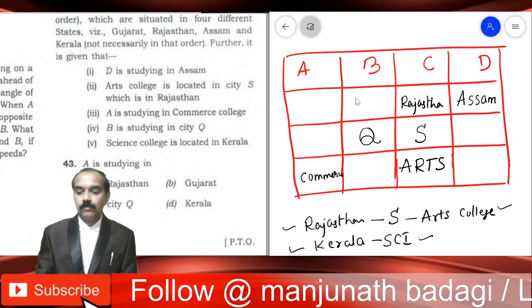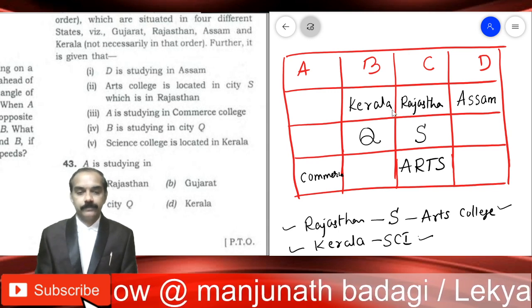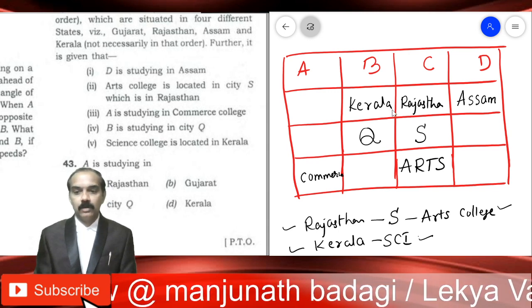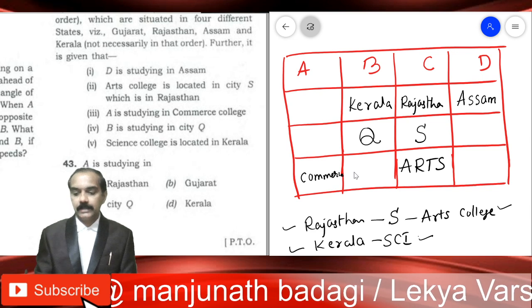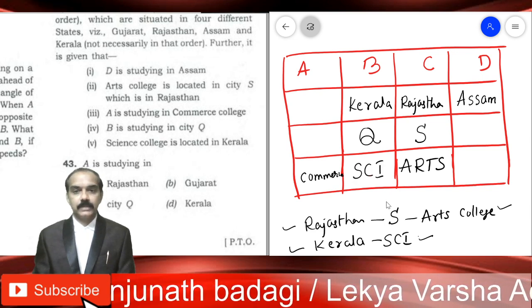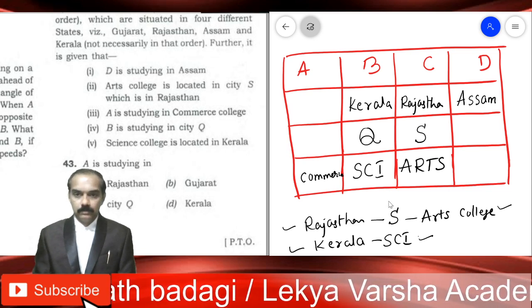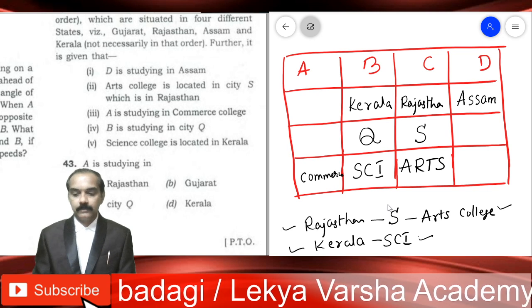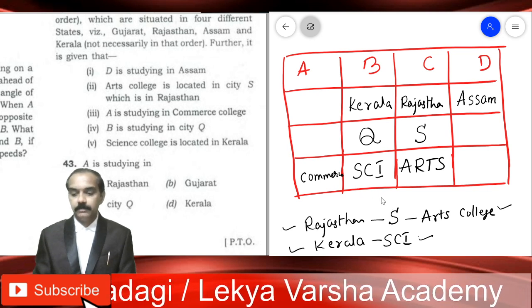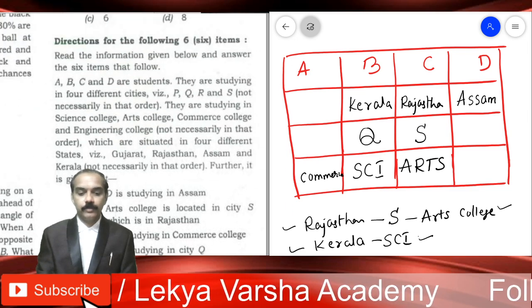Therefore, you will be forced to write Kerala under B, and in the same column you will have to write Science. Kerala Science, right? Now all the informations are over, but still we are left out with some blank cells, right? Now go to the informations.